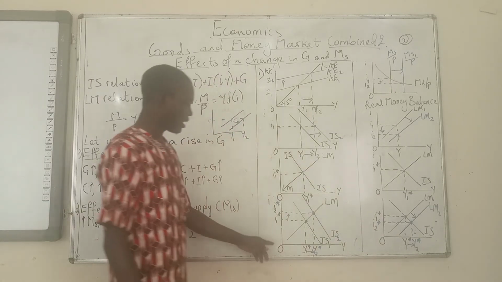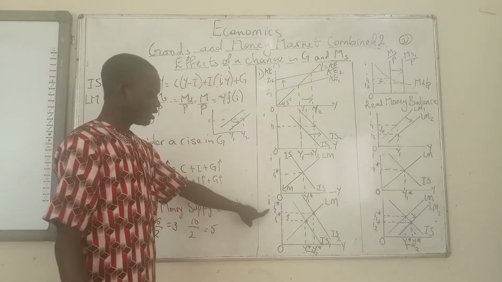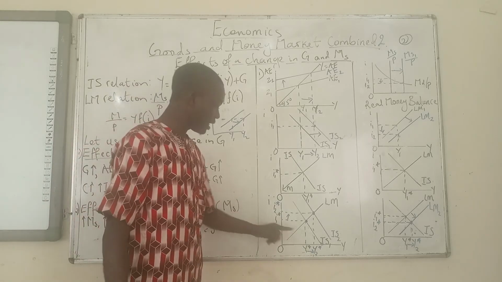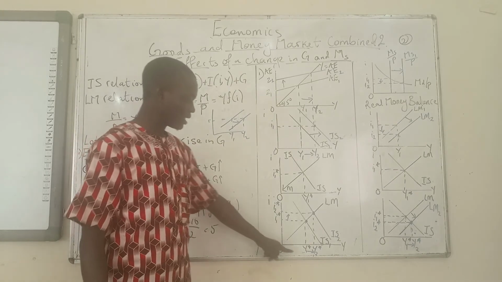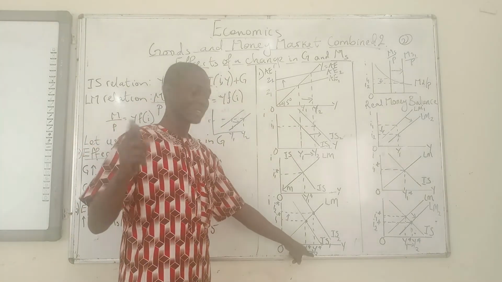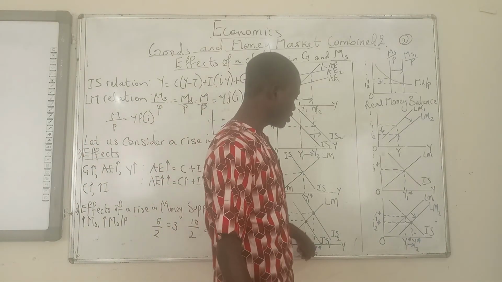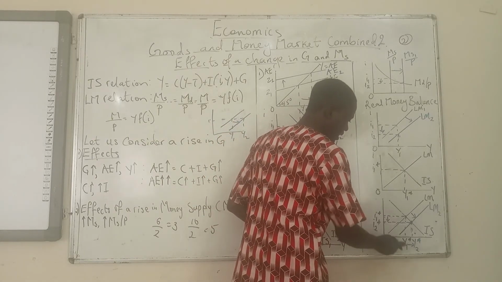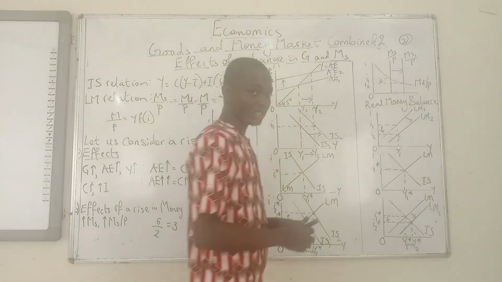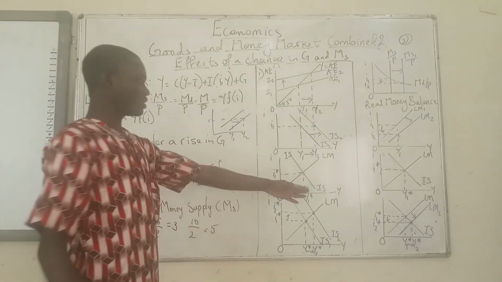Now look at the answer that we have here. We had a higher equilibrium interest rate and a higher equilibrium output for an expansionary fiscal policy. And for an expansionary monetary policy, we have what? A lower equilibrium interest rate and a higher output. So the results are not the same.